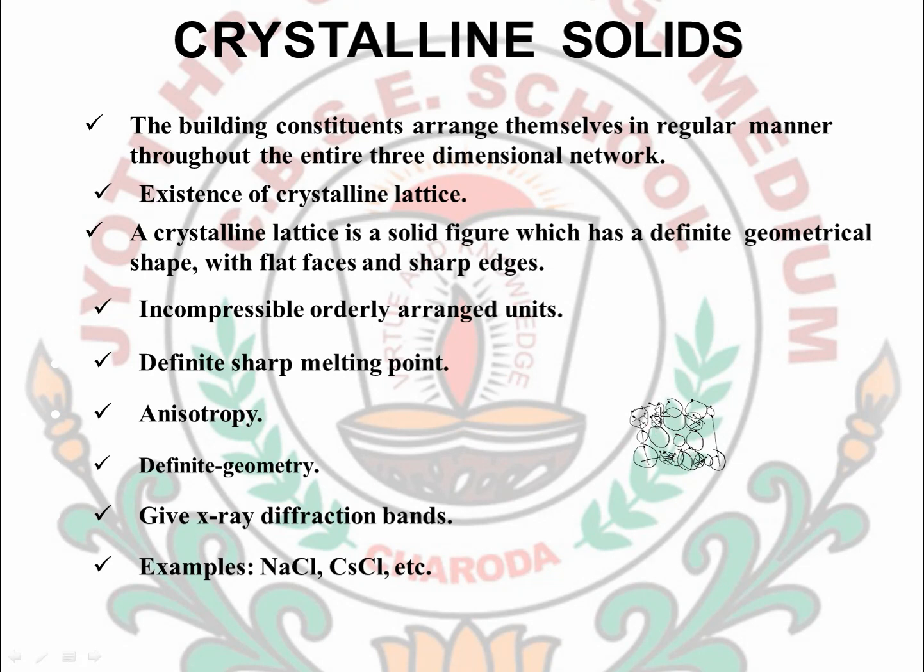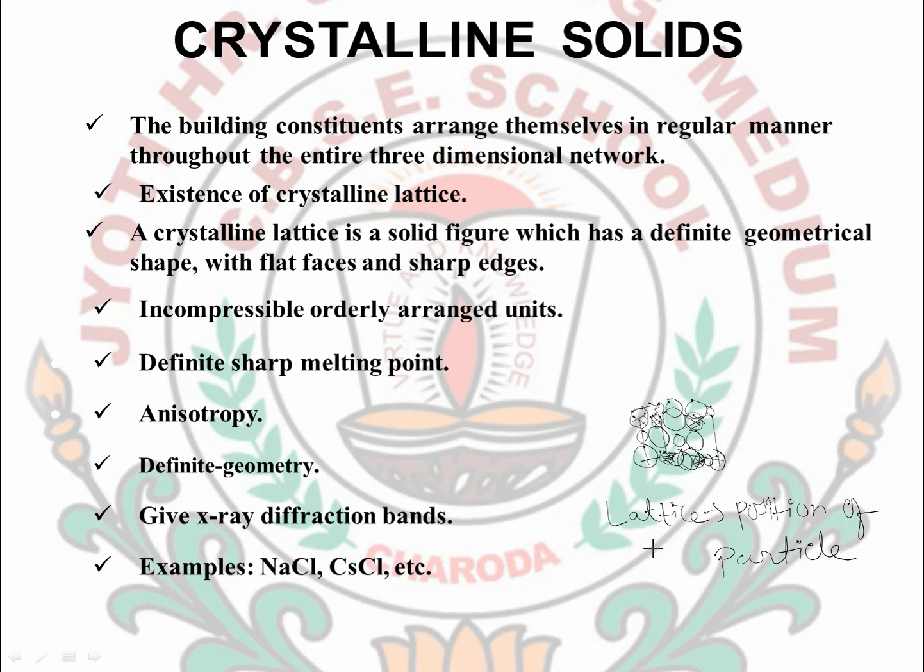So we can say that this is the lattice. If I am going to define lattice, then what is lattice? Lattice is nothing other than the position for a particle. That is known as a lattice point.